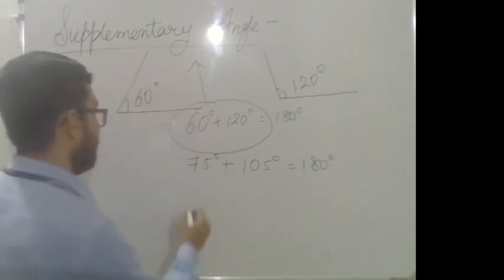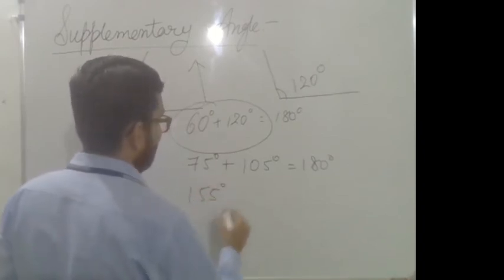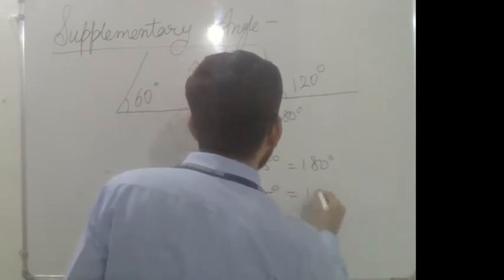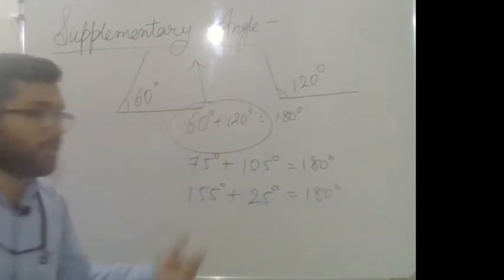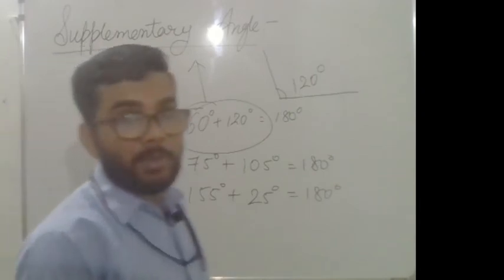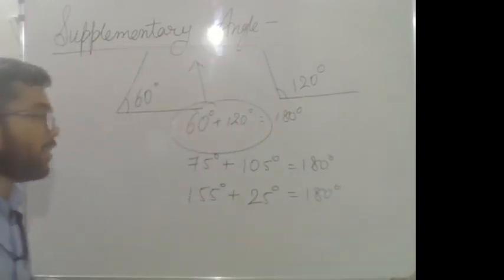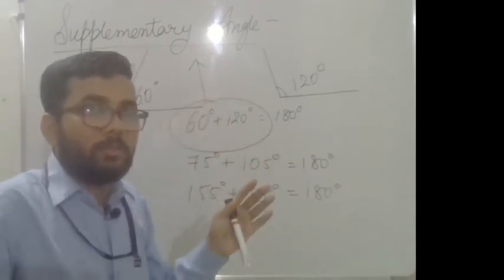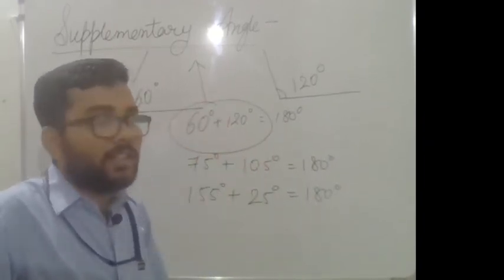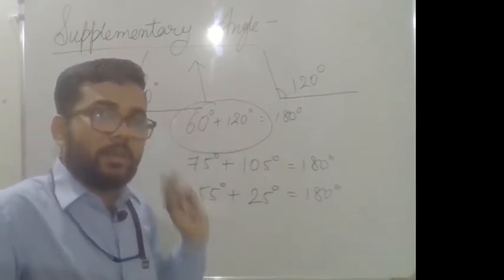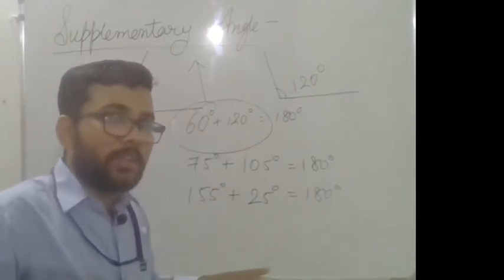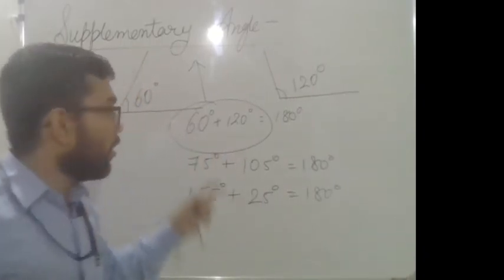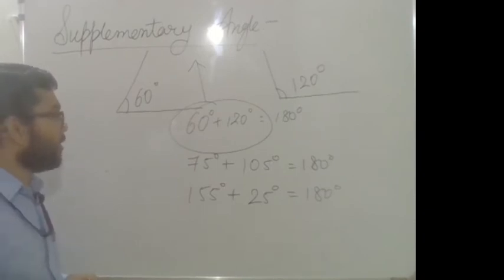155 degree plus 25 degree, this is also equal to 180 degree. It means 155 and 25 are supplementary angles. Okay, supplementary angles. So one thing you need to keep in mind: when you add two angles and get 90 degree, then it is called complementary angles. When you add two angles and get 180 degree, then it is supplementary angles.